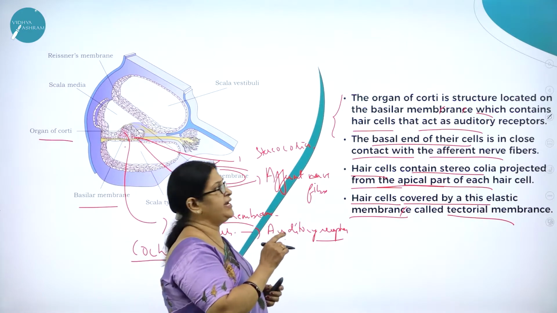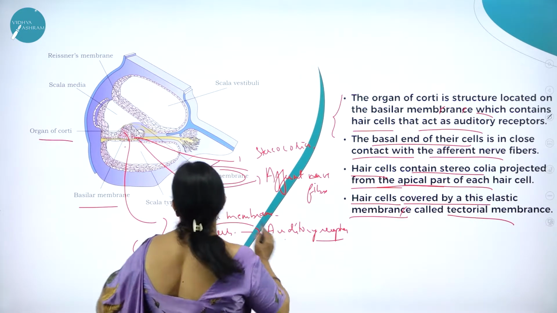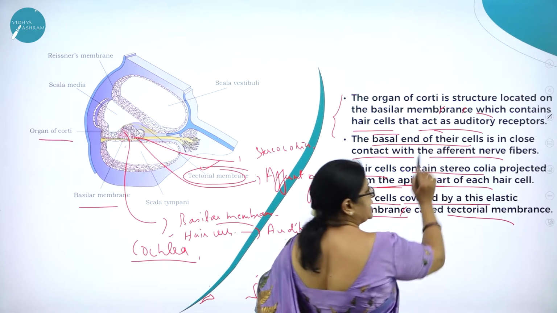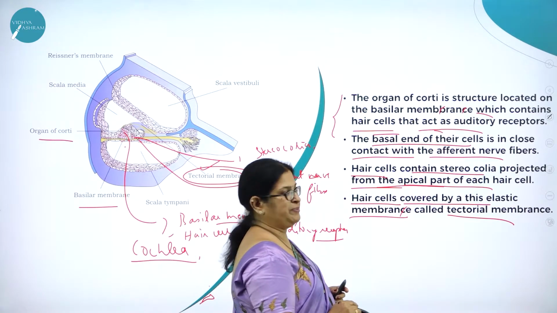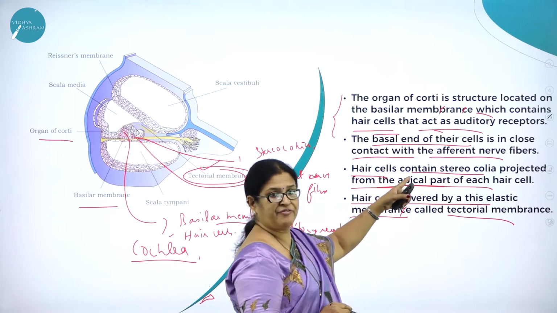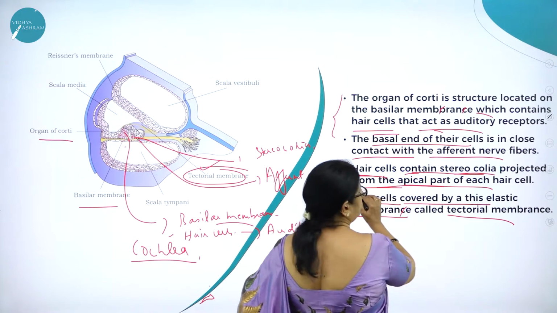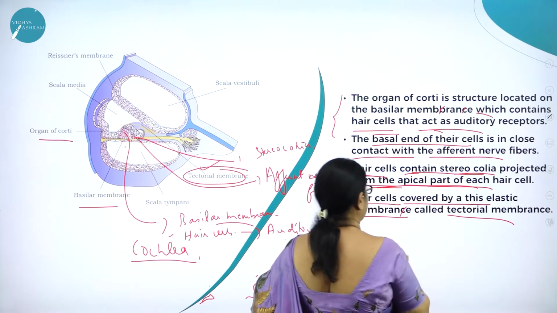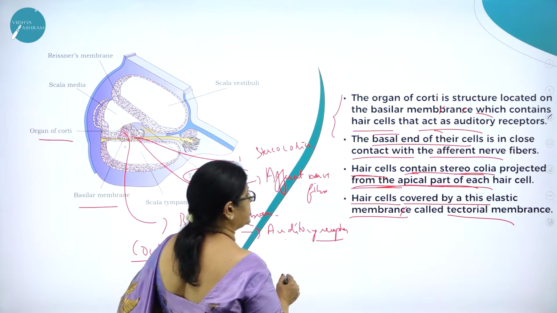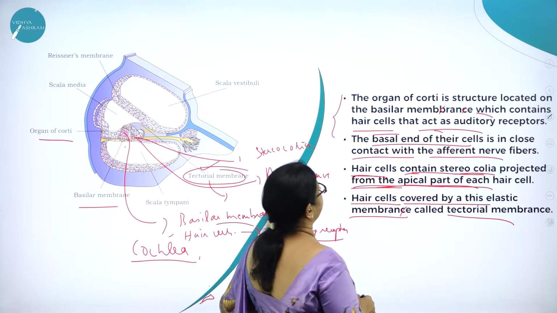The organ of Corti, here you can see, is a structure located on the basilar membrane. Here you can see the basilar membrane, which contains hair cells that act as what? Auditory receptors. Then the basal end of their cells is in close contact with the afferent nerve fibers. Hair cells contain stereocilia projected from the apical part of each hair cell. And hair cells are covered by elastic membrane which is called tectorial membrane. So here you can see the tectorial membrane.